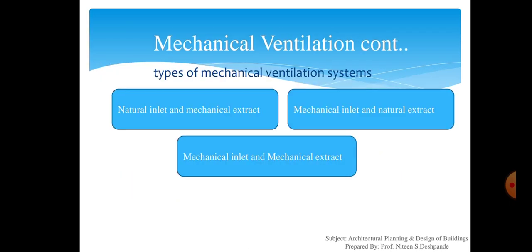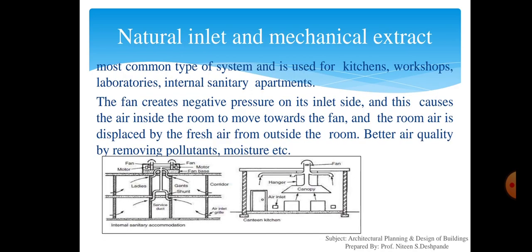There are three types of mechanical ventilation system. First is natural inlet and mechanical extract. Second is the mechanical inlet and natural extract. And third is mechanical inlet and mechanical extract. We'll go with the first one, natural inlet and mechanical extract.